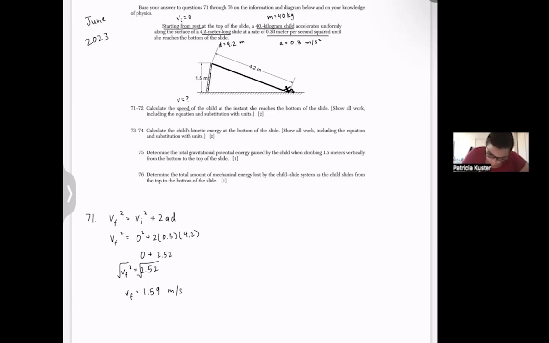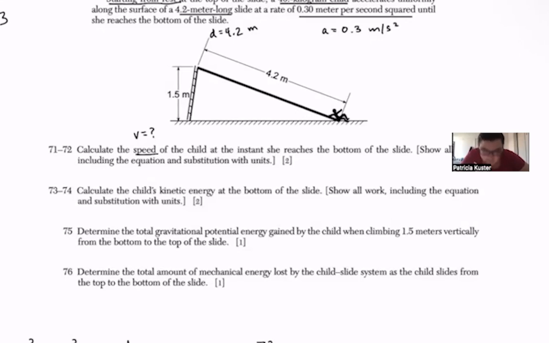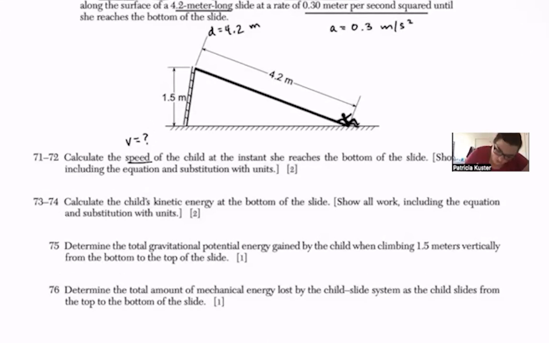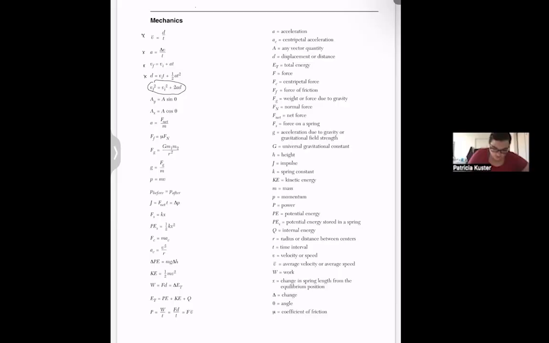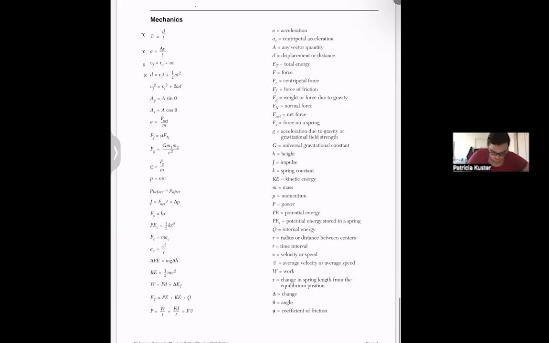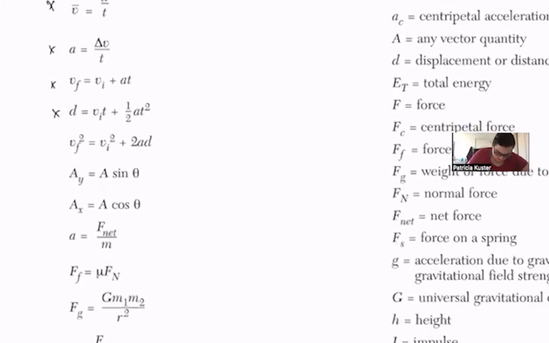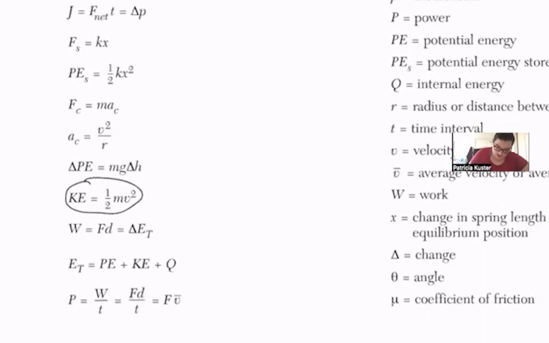Done. So next question. Calculate the child's kinetic energy. So now we're not looking for v, we're looking for KE. So I'm going to once again go to the reference table and find the formula that is KE. It is right down here. KE equals 1/2 mv squared.